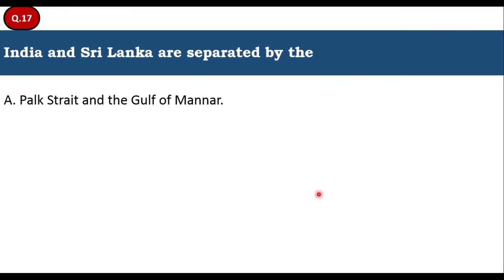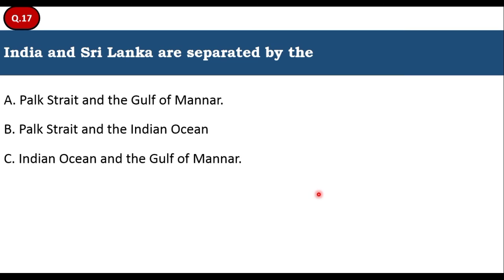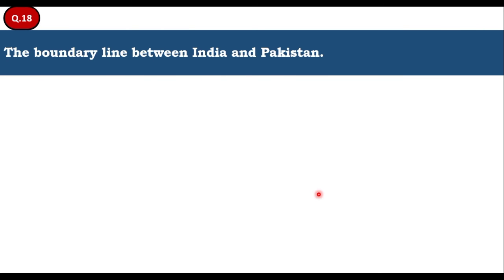India and Sri Lanka are separated by the Palk Strait and Gulf of Mannar, Palk Strait and Indian Ocean, or Gulf of Mannar and Himalayan ranges. So option A is the right answer. The Palk Strait and Gulf of Mannar are the separation between India and Sri Lanka. Therefore, option A is the right answer. Let's move to the next question.